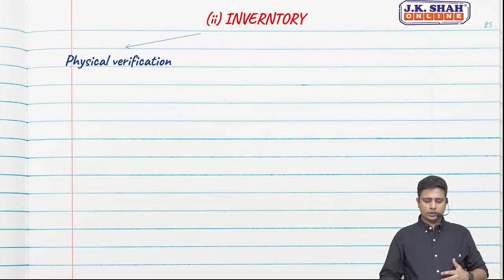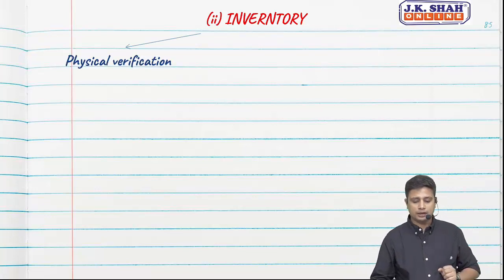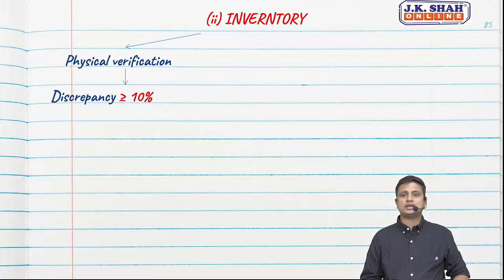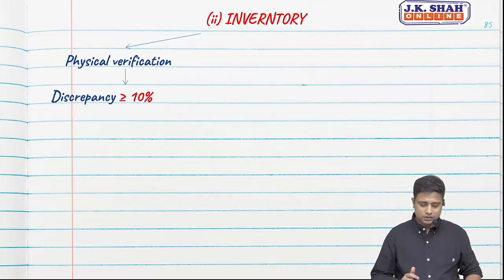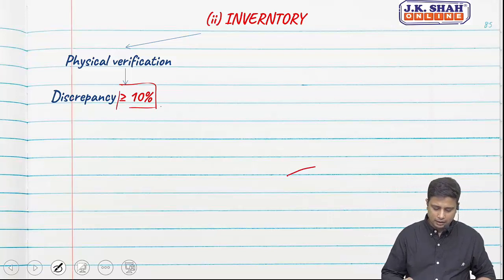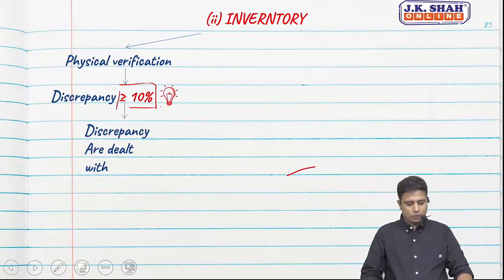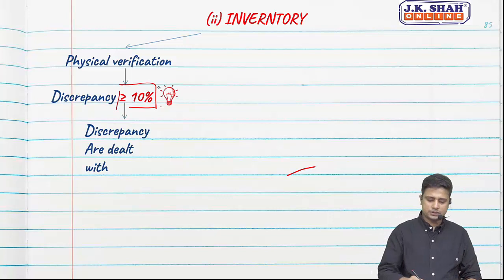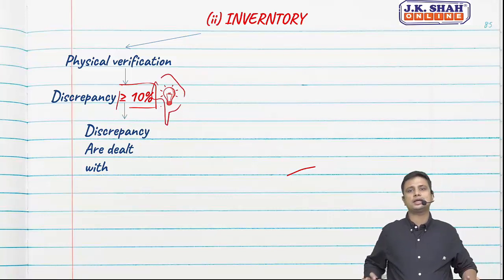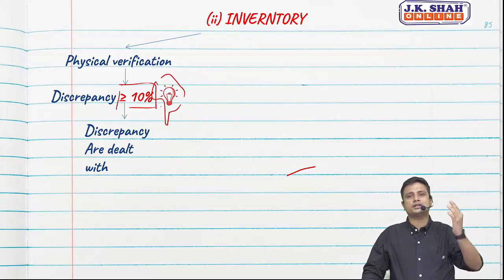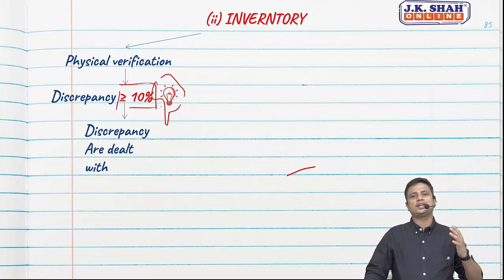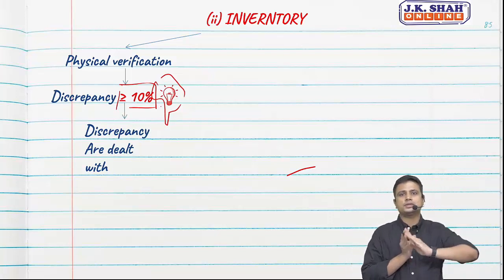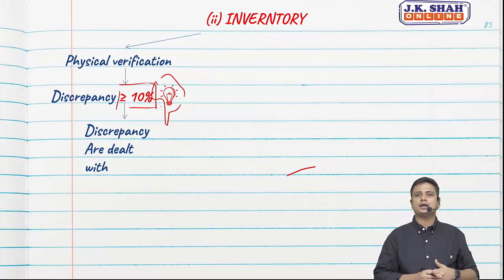In case of inventory also, they are keen to know whether physical verification has been conducted and if there is any discrepancy. But now in case of discrepancy, what if the discrepancy is greater than 10%, then whether the discrepancies are dealt with. So now they are not keen on reporting discrepancies which are less than 10%. So somewhere they have set a materiality level. In case the discrepancy is greater than 10%, whether the same have been dealt with, only then you report in CARO. So what are we doing here? Physical verification. If the discrepancy is greater than 10%, we need to report whether they have been dealt with.